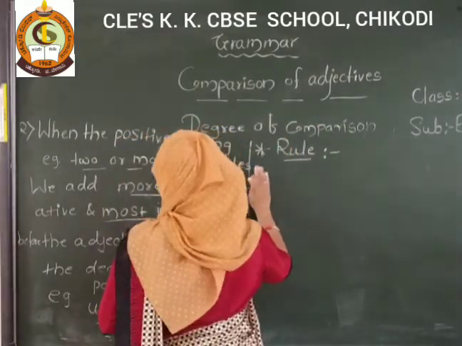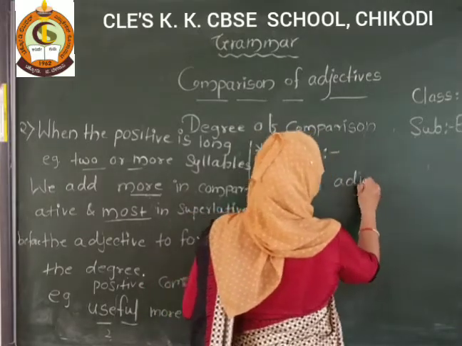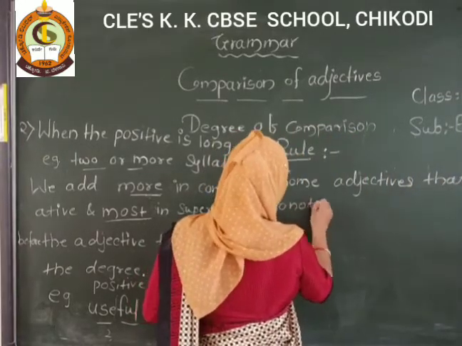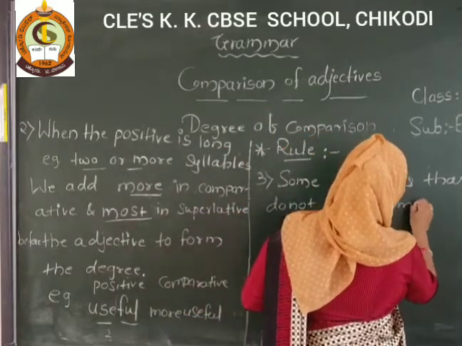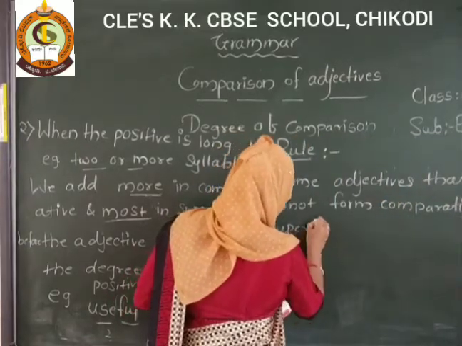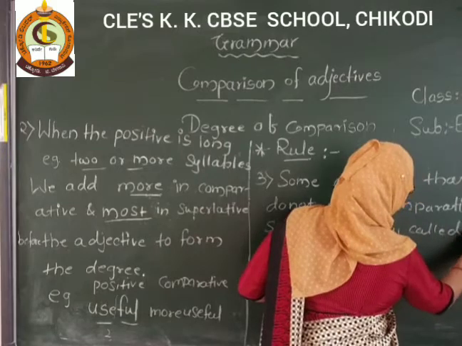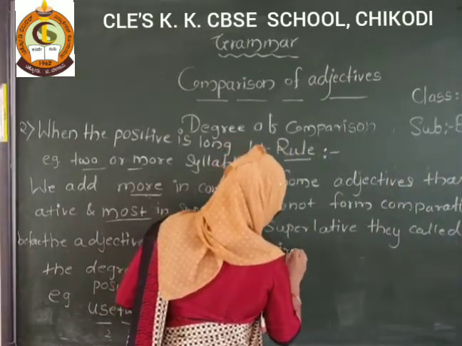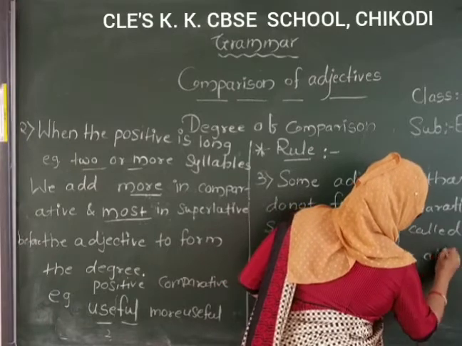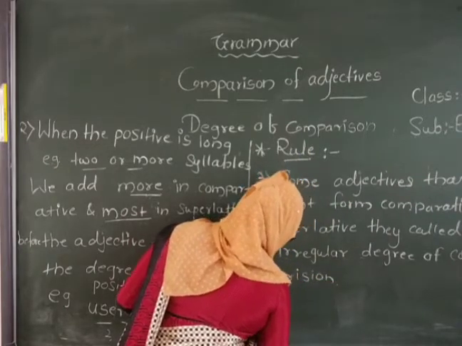So third rule: some adjectives do not form the comparative and superlative regularly. They are called irregular degrees of comparison. So here one example I will explain to you.